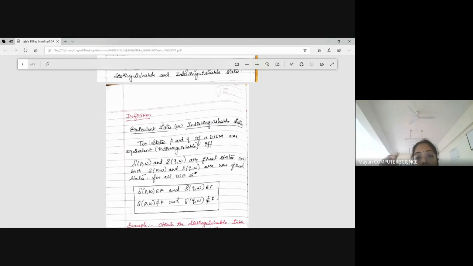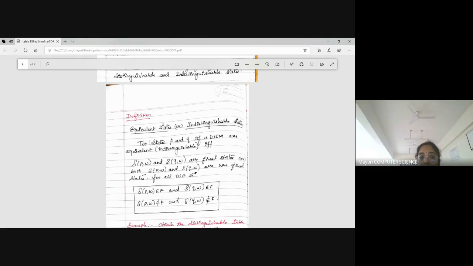So when do we say indistinguishable? We cannot separate them, we cannot distinguish them. Indistinguishable means that of the two states I'm comparing, both are final states or both are non-final states. It is distinguishable when one is final and the other is non-final. Clear? And keep one thing in your mind: I don't disturb distinguishable states. I will minimize only indistinguishable states.